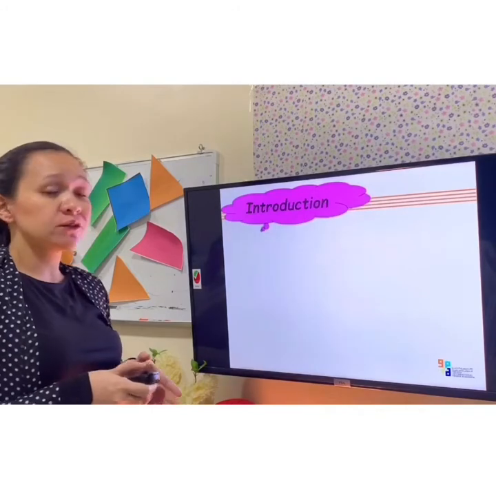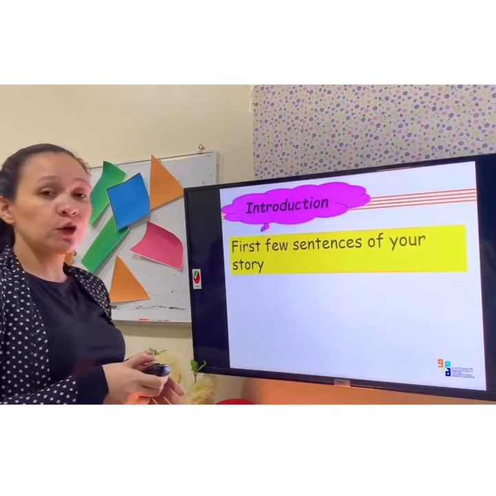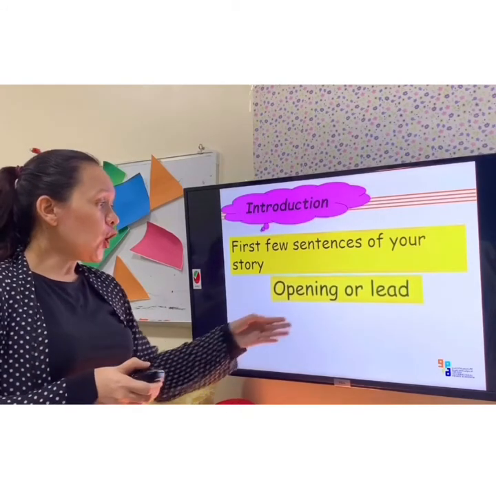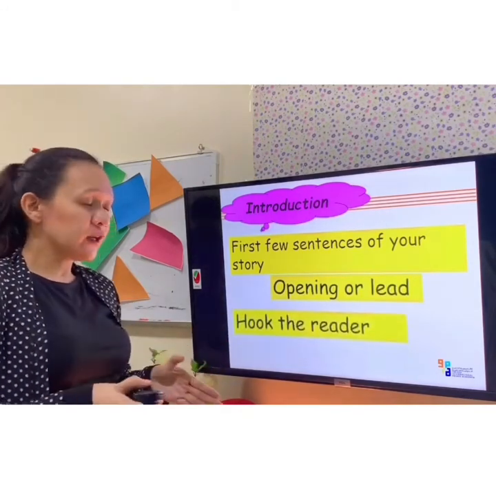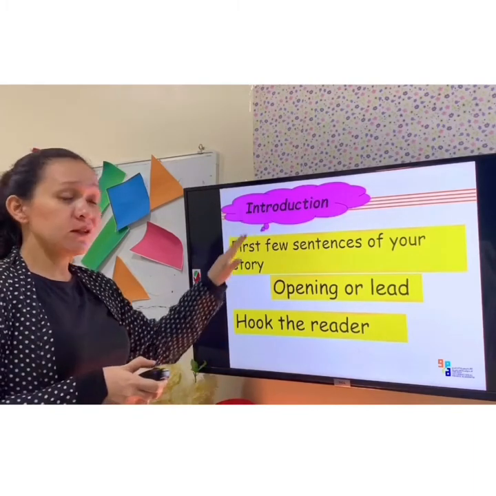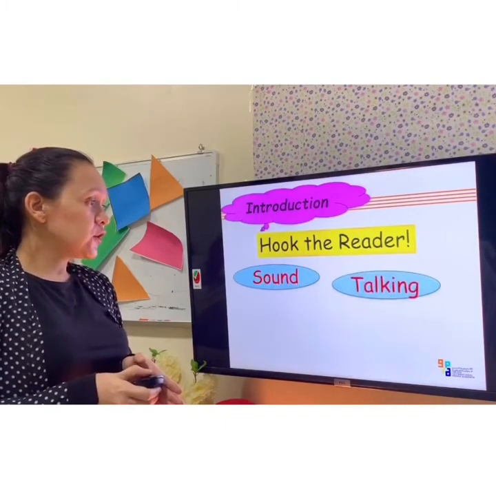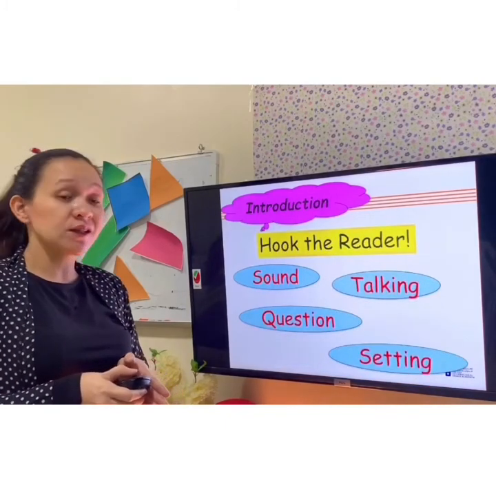Now let's move here to our introduction. First few sentences of your story. Opening or lead or hook the reader. Then how are you going to hook the reader using the introduction? So I have here 4: sound, talking, question, and setting.